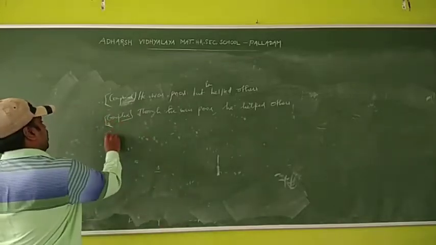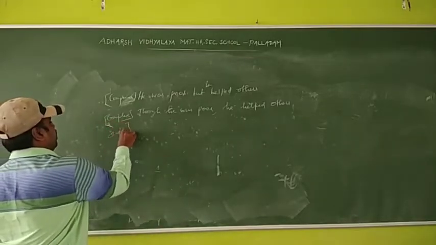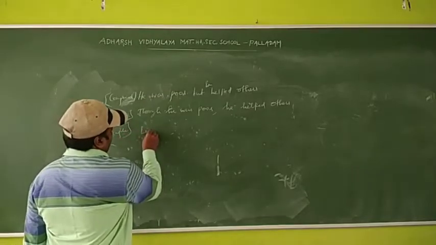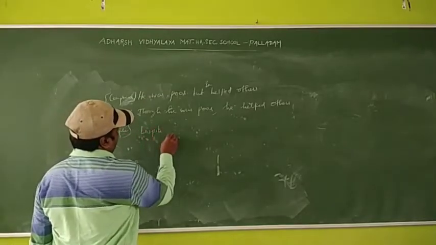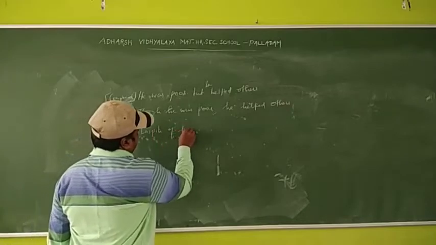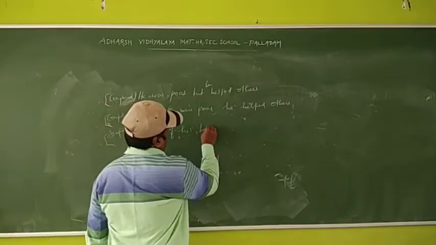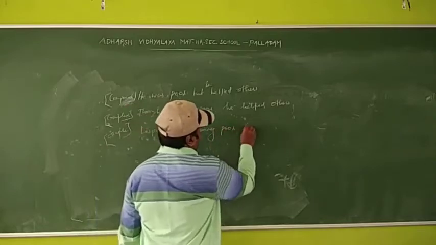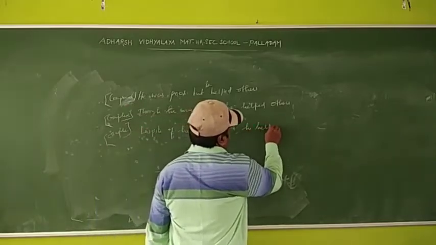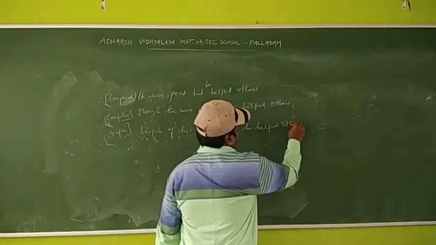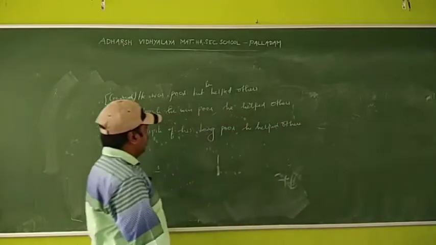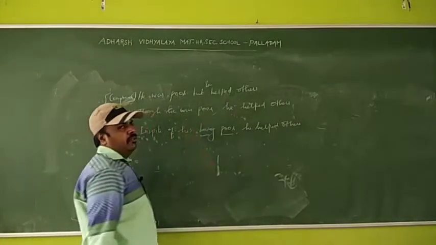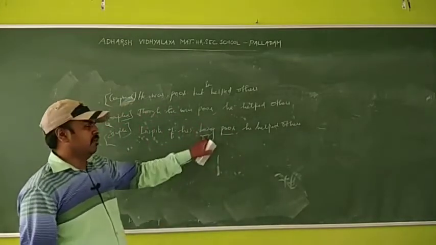Okay, simple sentence. See, in spite of his being poor, he helped others. In spite of his being poor, because be form verb is here, so we have written being.